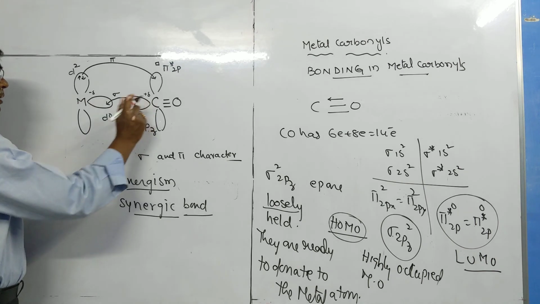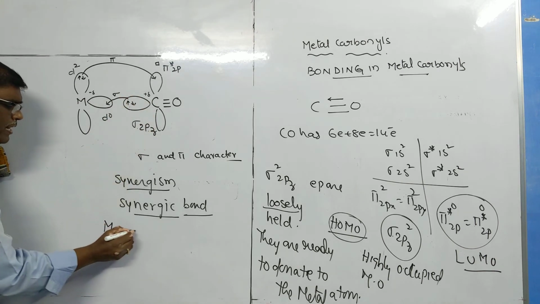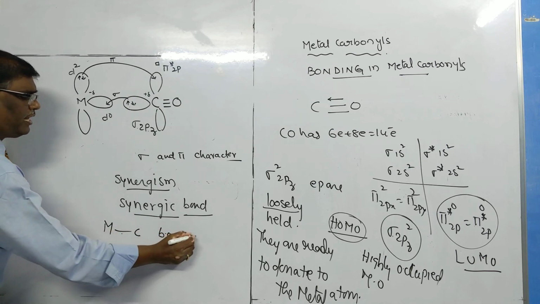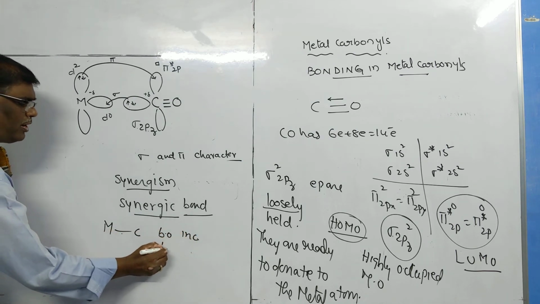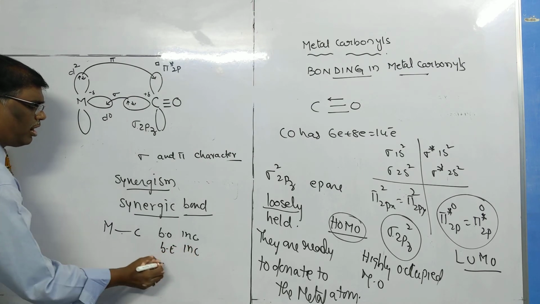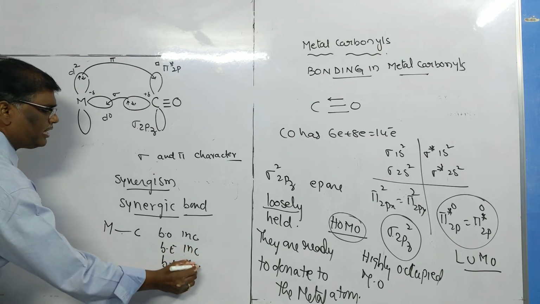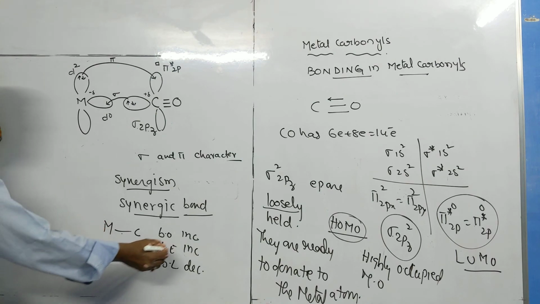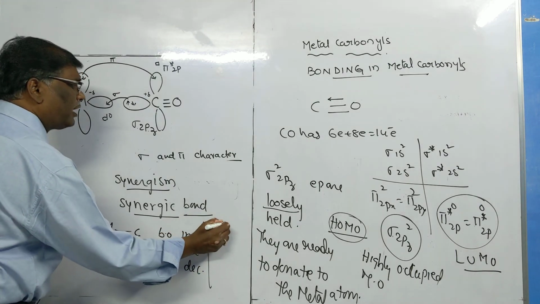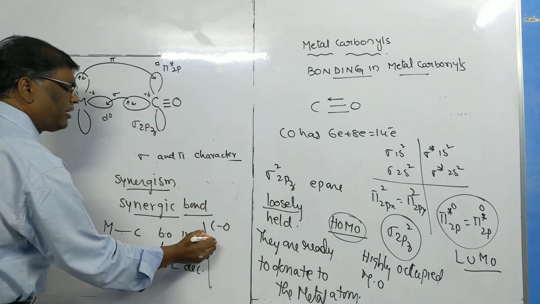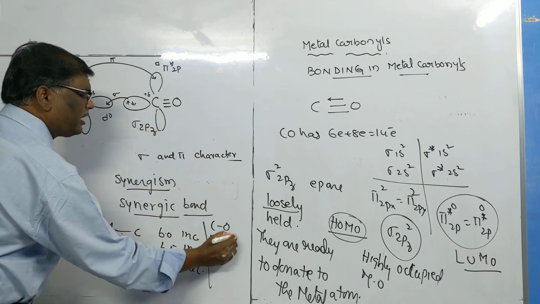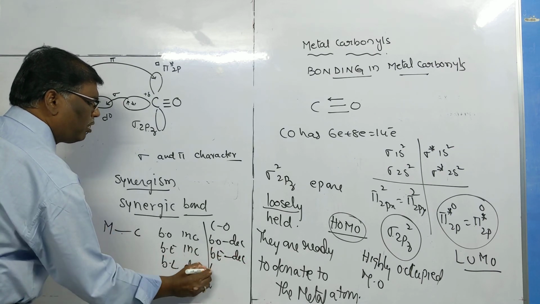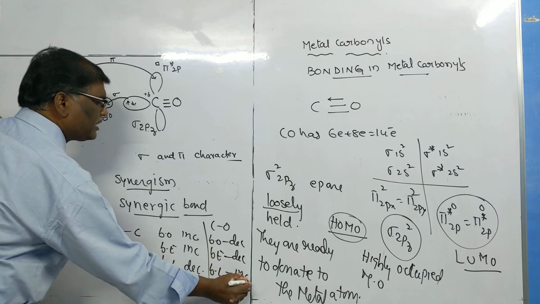Now, as a result of synergic bond, what happens? The bond order between metal and carbon increases. That means bond energy increases, or bond length decreases. At the same time, the CO bond is weakening. That means bond order decreases, bond energy decreases, or bond length increases.